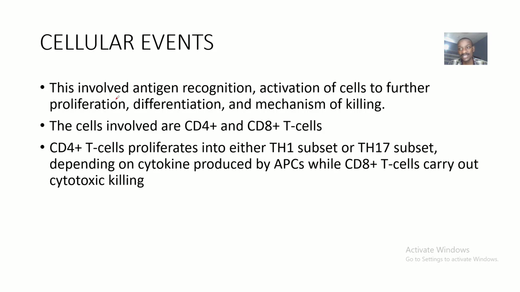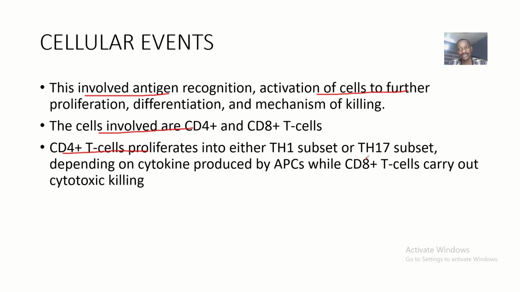These cellular events basically involve antigen recognition, activation of cells to further proliferation, differentiation, and also the mechanism of killing by the cells. The cells involved are the CD4 and the CD8 T cells. The CD4 T cells proliferate into either the T helper 1 subset or the T helper 17 subset.